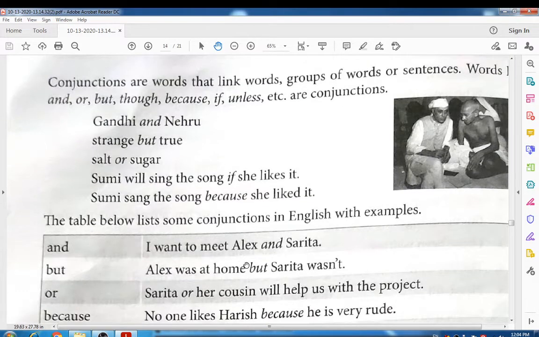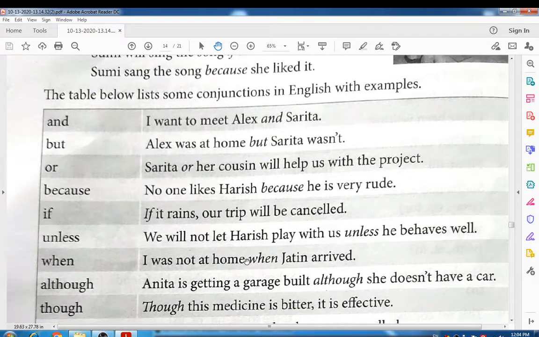Okay, students. The table below lists some conjunctions in English with examples. Here is the list of conjunctions with the examples. Okay, first of all, let's see what those conjunctions are. Okay, students, the first conjunction is and, and the example is I want to meet Alex and Sarita, right? Like that. Okay, the second one is but: Alex was at home, but Sarita wasn't. Or: Sarita or her cousin will help us with the project.